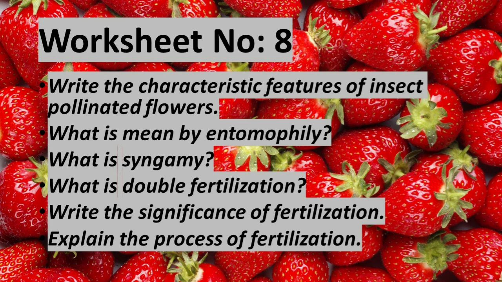Children, now we come to the end of the class. Now I am going to give some questions as homework. This is worksheet number 8. Write the characteristic features of insect pollinated flowers. What is meant by entomophily? What is syngamy? What is double fertilization? Write the significance of fertilization. Explain the process of fertilization.